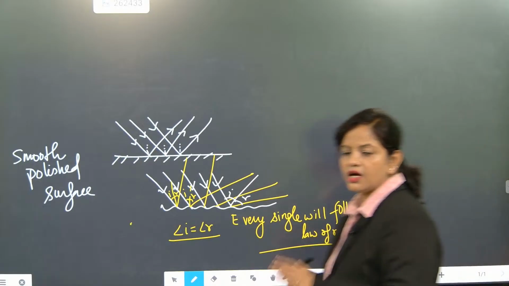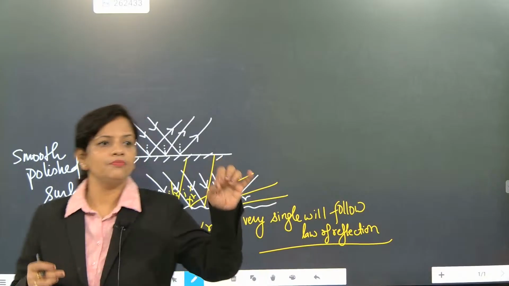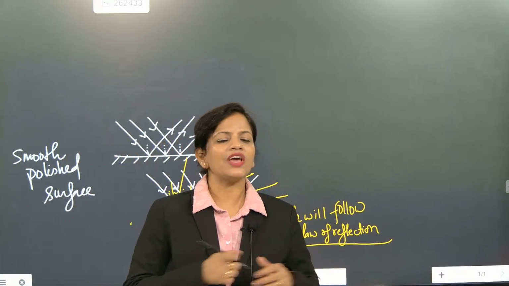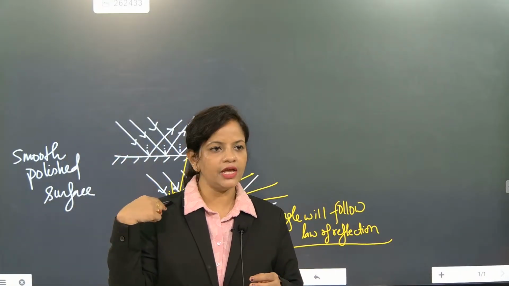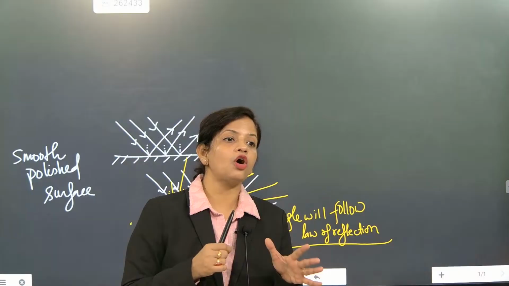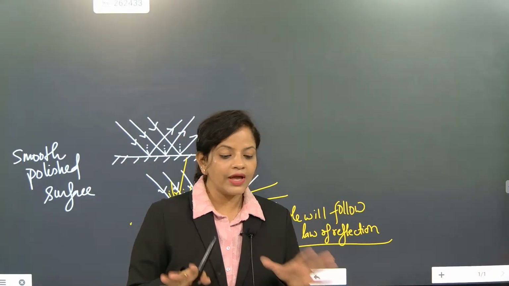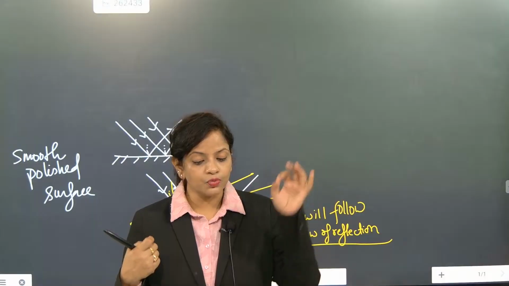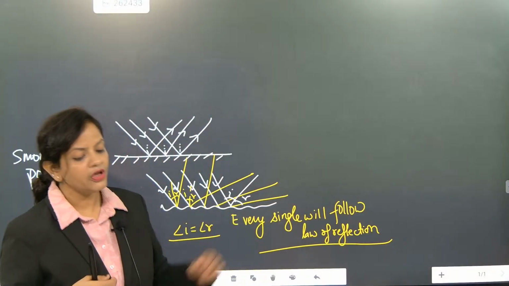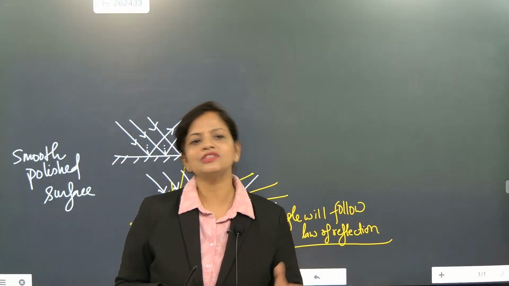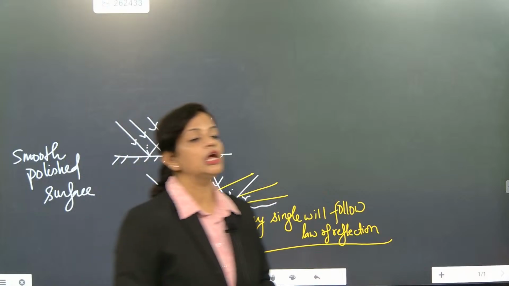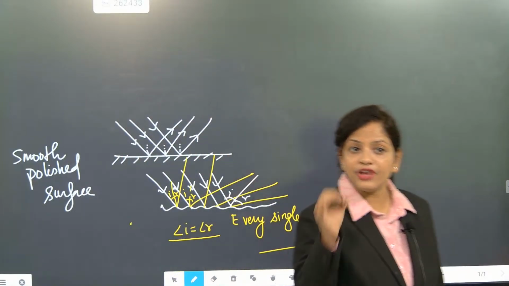A rough surface will do reflection, but each single ray will do it. Any ray falling on my body will come out following the law of reflection. But together are they following? No. Together, a smooth polished surface will follow the law of reflection. It means angle of incidence is equal to angle of reflection is a true statement for every ray.